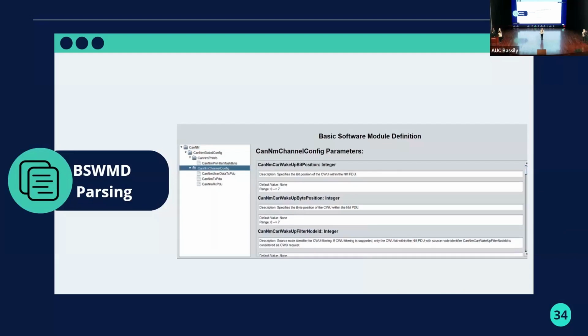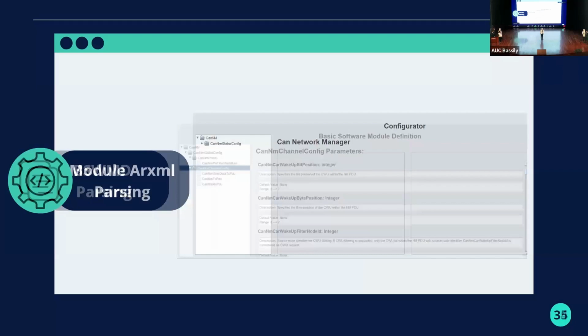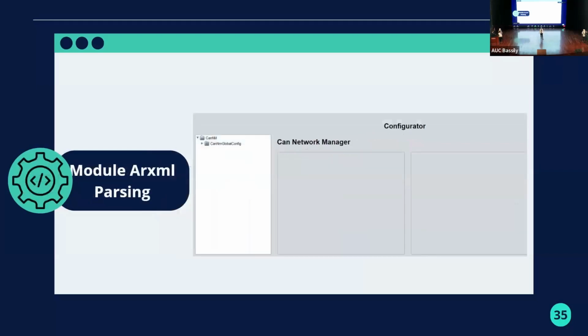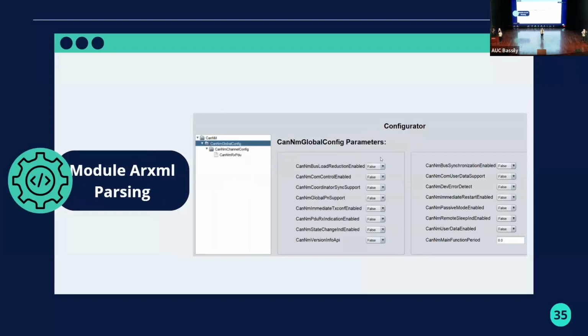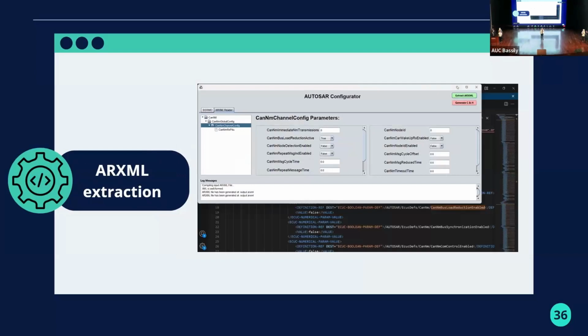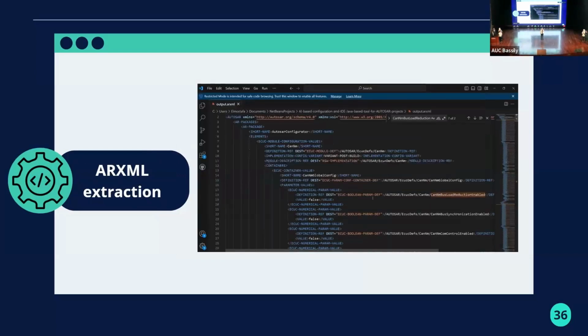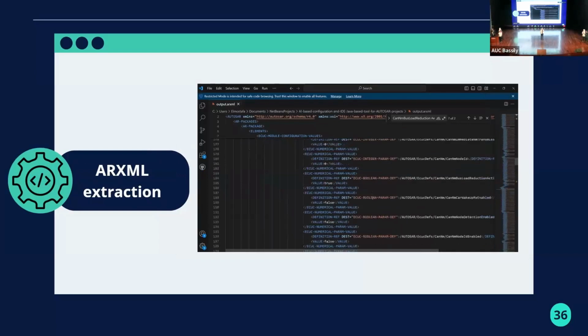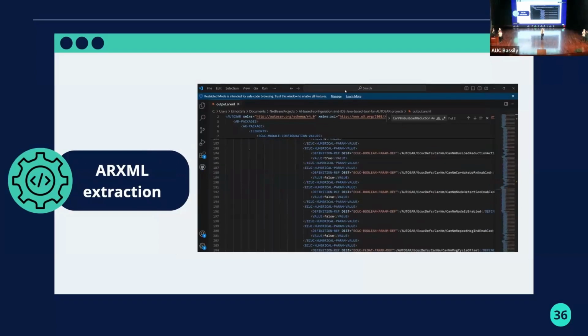or that specific parameter. Also, Sarah has module ARXML parsing, and here it is different from the basic software module definition in that it contains values for the parameters, and it contains specific configurations for the containers. Then we have also ARXML extraction, and here in the GUI, you can edit values, and after you finish editing, you can re-extract the ARXML file again.